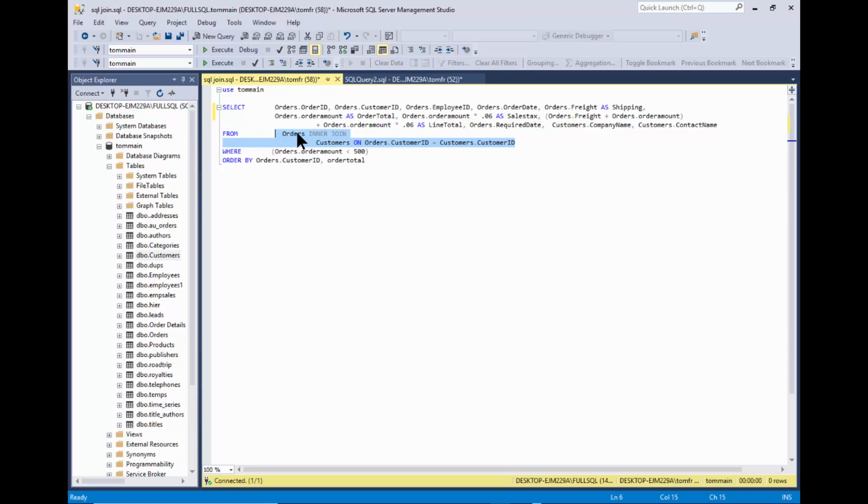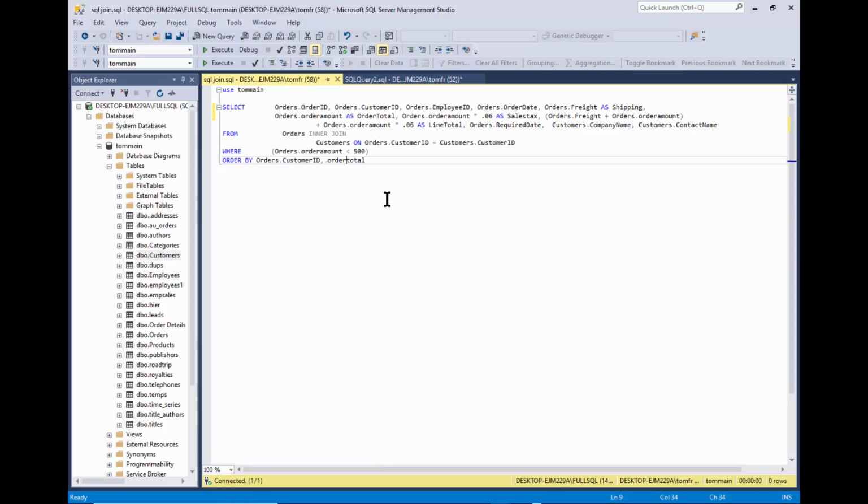It has the first table name, and then we have an inner join, and then we have the second table name, and then you tell which field that you're going to join on. In this case, it's the orders.customer ID equals the customers.customer ID. Now, it's not always the same field name. It's always nice when the two tables do have the same field name, but it's not always the case. As long as the data is the same and the data type is the same, it'll let you join those two tables together. Here, it is nice that they do have the same field name between the two tables.